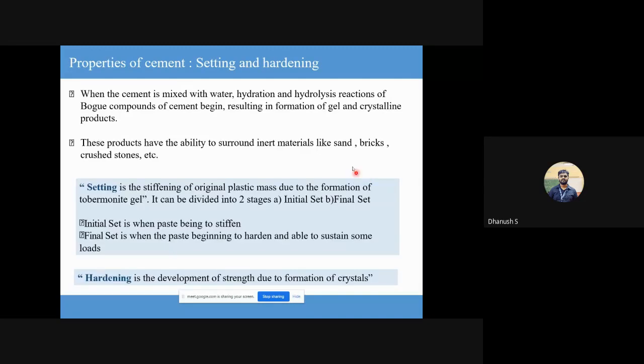Yeah. So I want to define two terms here. There's something called setting of cement and there's something called hardening of cement. So setting basically only deals with the ability of your cement paste to retain its plastic state or to lose its plastic state. Do you guys know the difference between elastic and plastic? What is elastic? The ability to regain its original shape after it is deformed.